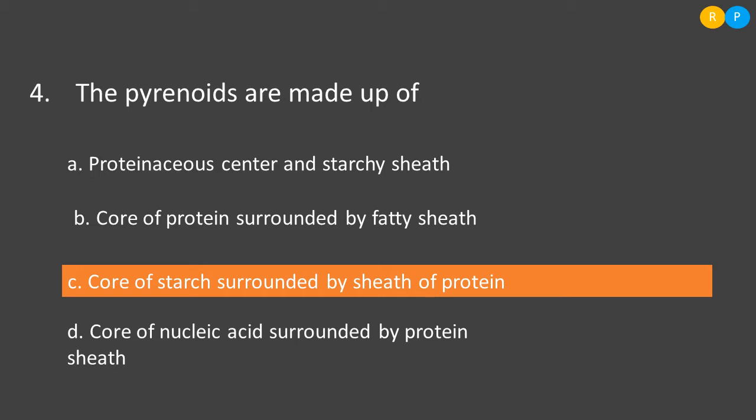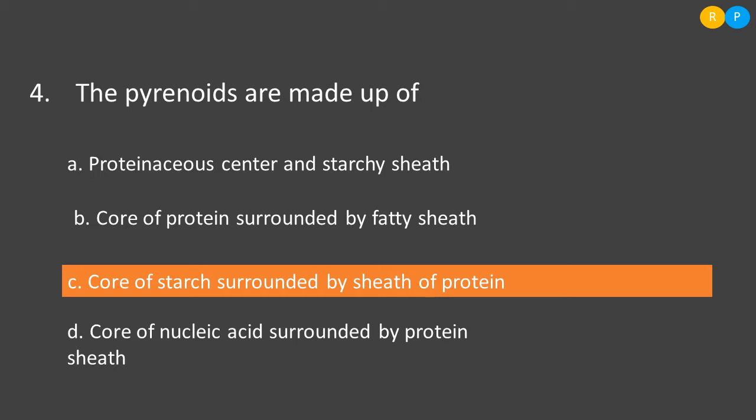Then option A, proteinaceous center and starchy sheath. This is not correct, because the pyrenoid will have centrally located starch, and that will be protected by a protein sheath. Clear, right? But here they have given the opposite character, that is, a starchy sheath and a proteinaceous center. So, this is not the correct one. Then option B, core of protein surrounded by fatty sheath. The core is not made of protein in the pyrenoid, and moreover the fatty sheath is also not present.